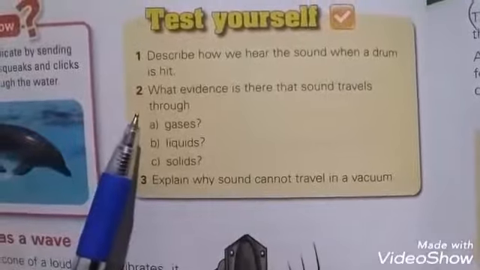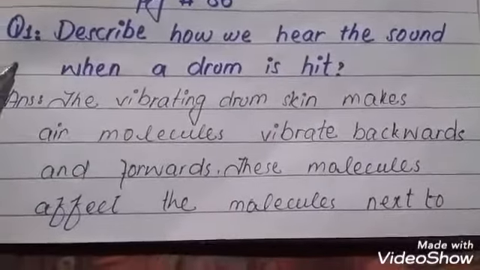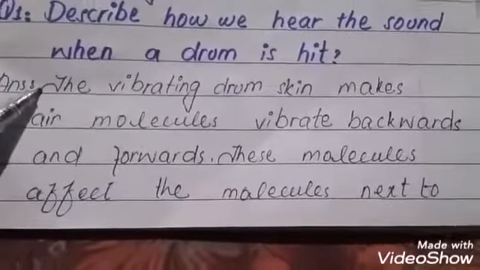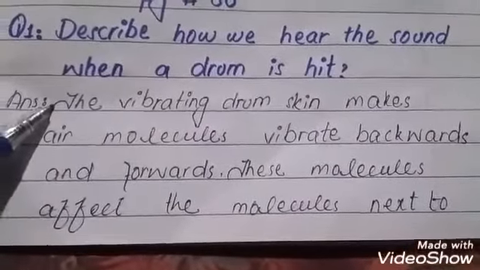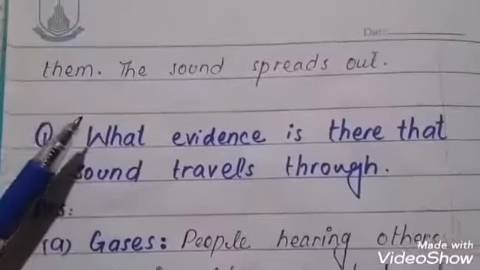Now test yourself about this topic. Question number 1, describe how we hear sound when the drum is hit. The drum skin vibrates, making air molecules vibrate backward and forward. These molecules affect the molecules next to them, and sound spreads out.